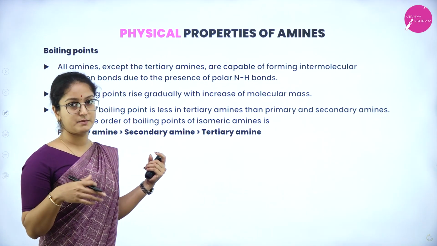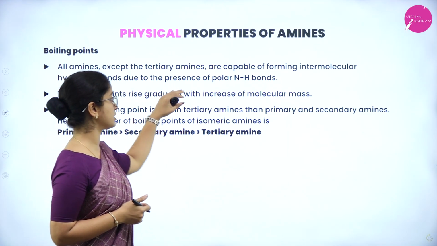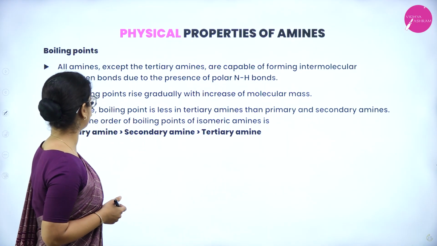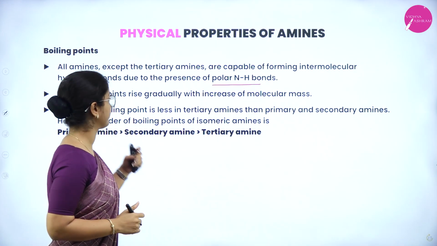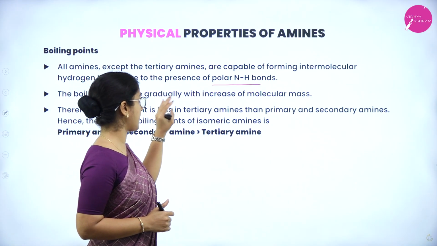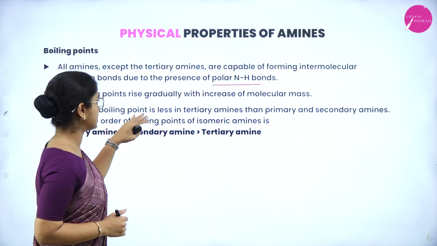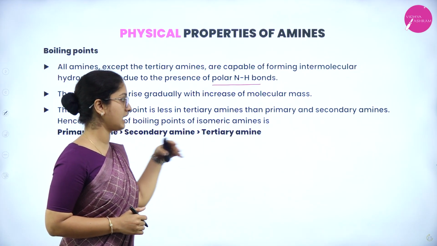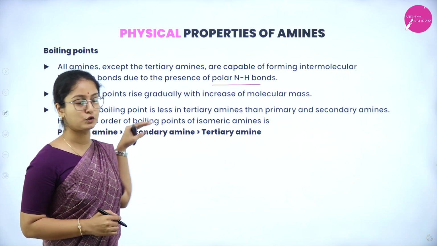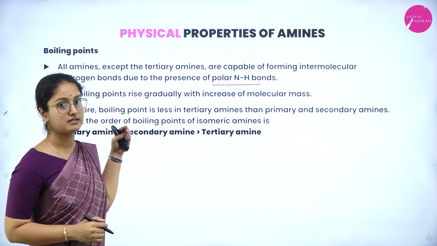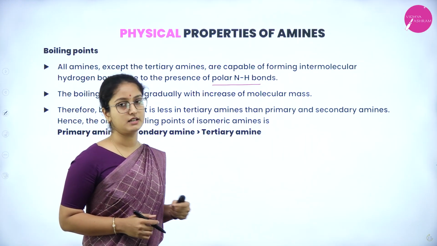Next, the physical property is boiling point. All amines except the tertiary amines are capable of forming intermolecular hydrogen bonds due to the presence of polar N-H bonds. The boiling points rise gradually with increase of molecular mass. Therefore, boiling point is less in tertiary amines than primary and secondary amines. So the order of boiling points of isomeric amines is: primary amine is greater than secondary amine, and it is again greater than tertiary amine.